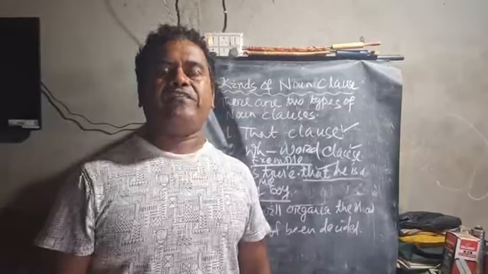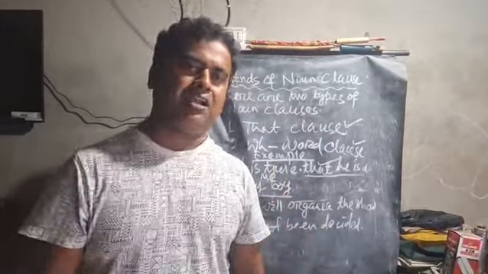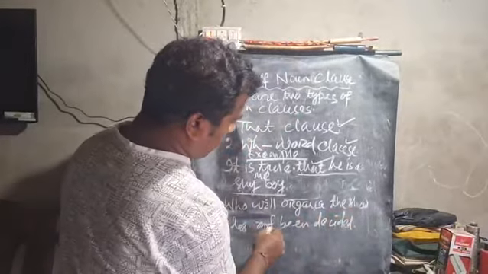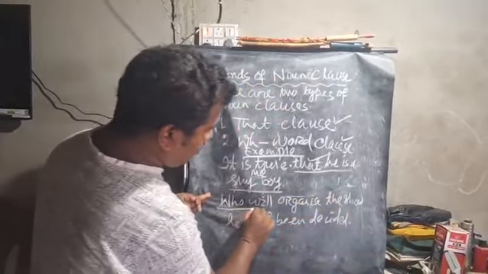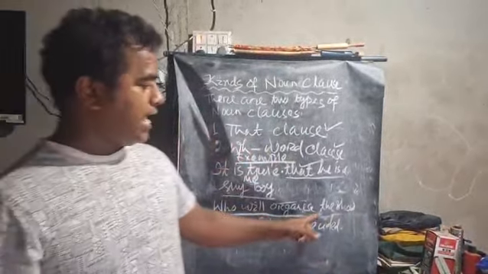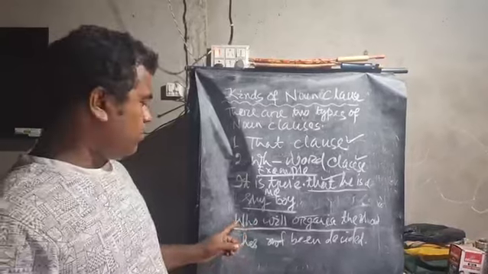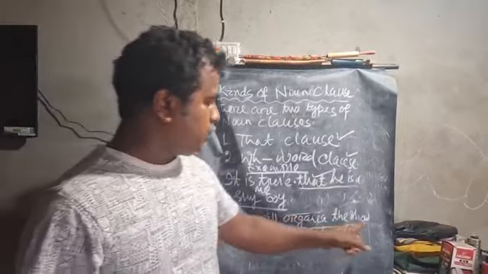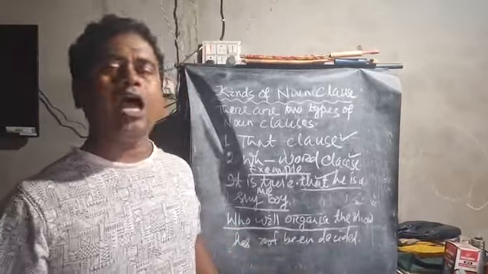As we know, my dear friends, the clause which begins with a WH word is known as WH word clause. For example, who will organize the show has not been decided. In this statement, we found that who will organize the show is the WH word clause, because it starts with the WH word who. It has not been decided is the main clause.